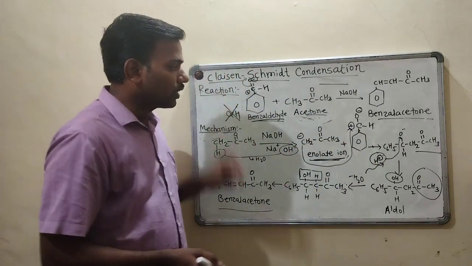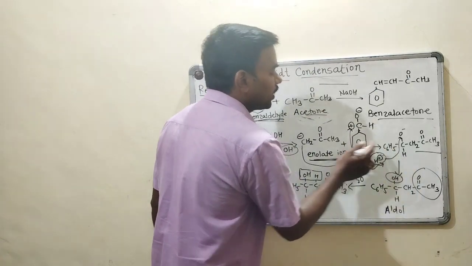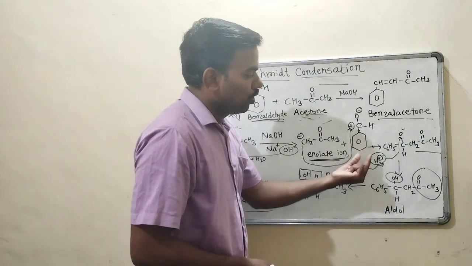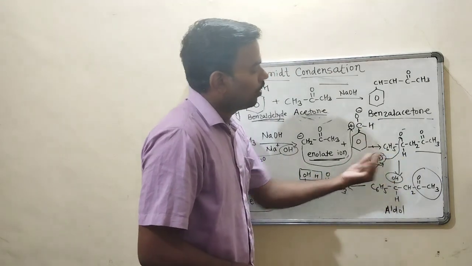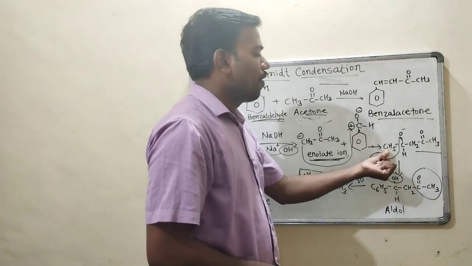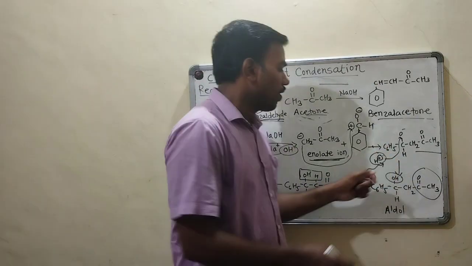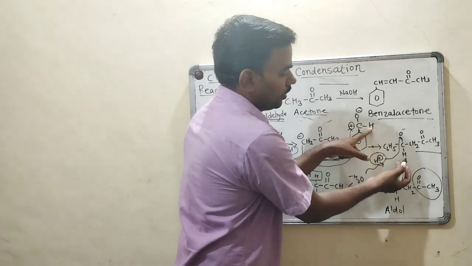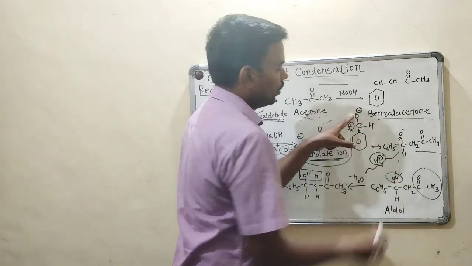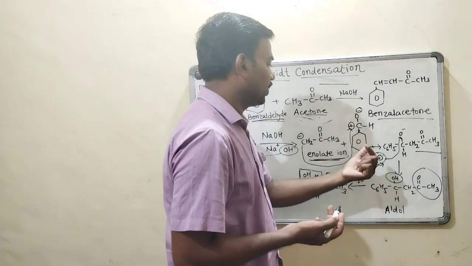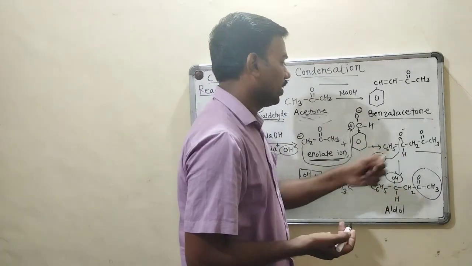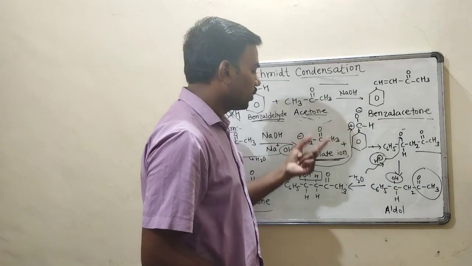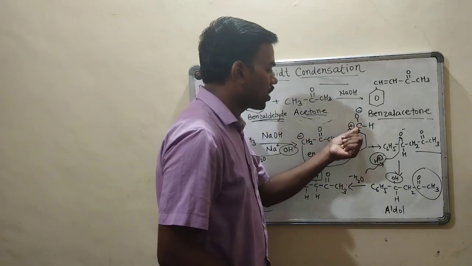So what will be the further structure? I have written C6H5 in place of the aromatic ring due to less space on this board. Then this carbon, this hydrogen, oxygen. I have not done anything, just written it in this way. Further, this enolate ion will sit over this positively charged carbon.